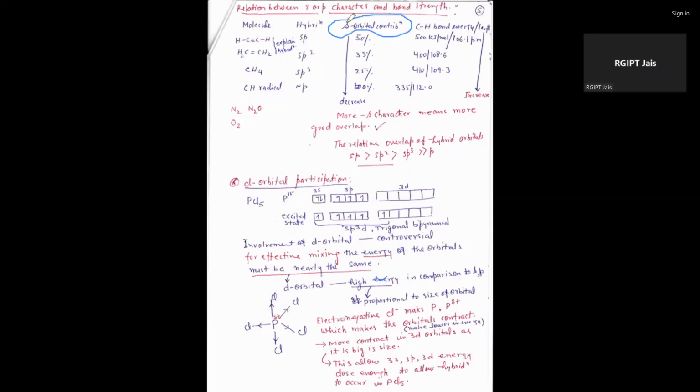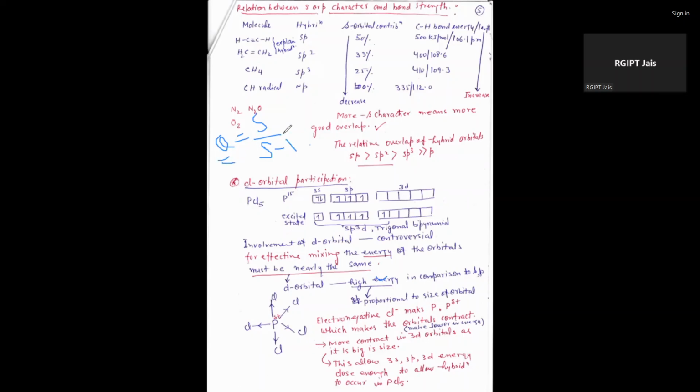If we know the bond angle, we know the s character. There is a relationship between the s character and theta. Theta is the bond angle, s over s minus 1, and this is the relationship between the s character and bond angle.